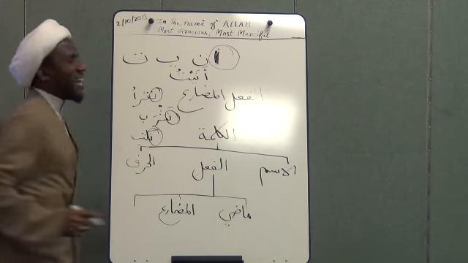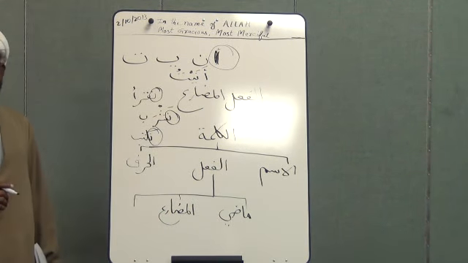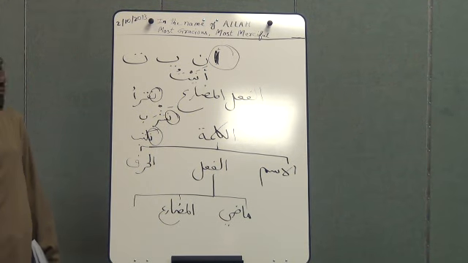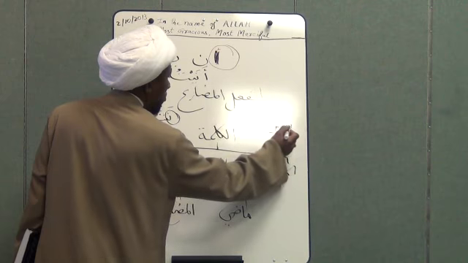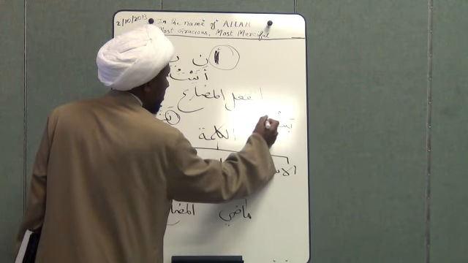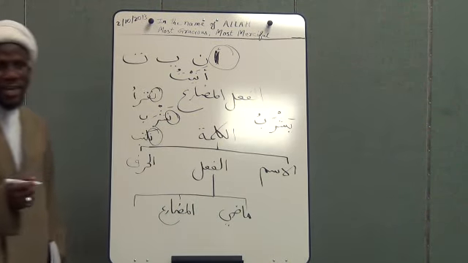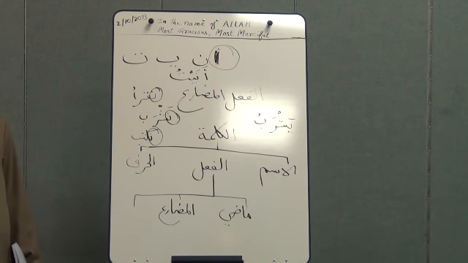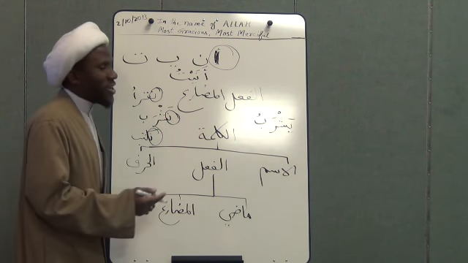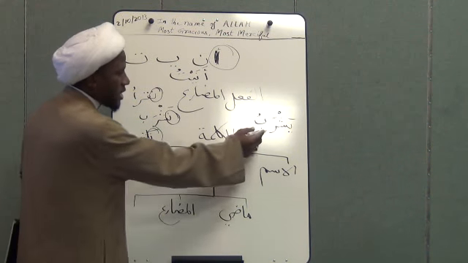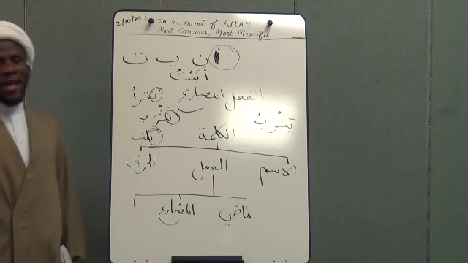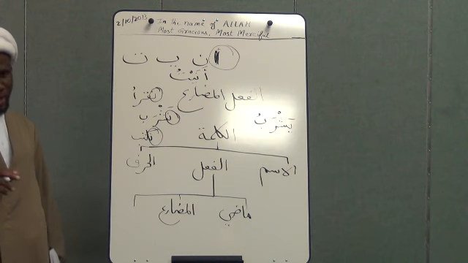And then the ya is for the third person. Third person. For example, you say yashrabu. He is drinking. So the ya here is for the third person. However, this ya can be for one, and it can be for dual, and it can be for plural too.